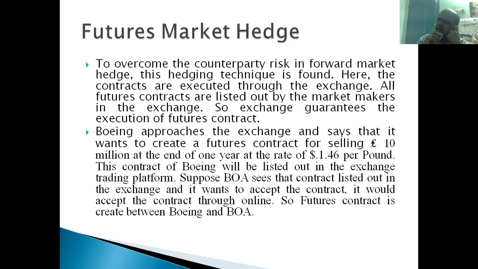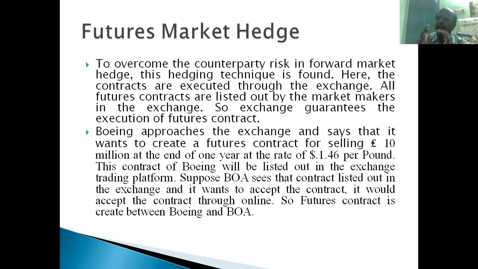What happens after knowing that Boeing Corporation is going to receive 10 million pounds after 1 year? They approach the exchange, right? They tell the exchange that 10 million pounds is ready for sale, ready to convert into American dollars, right?